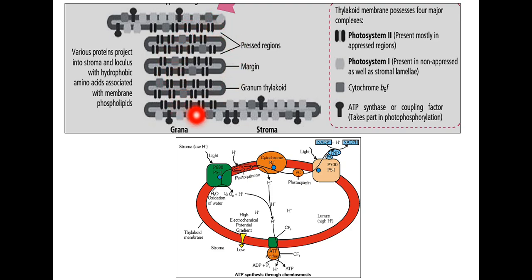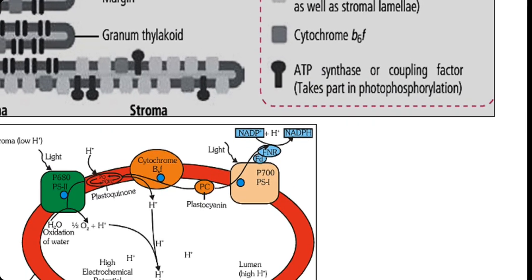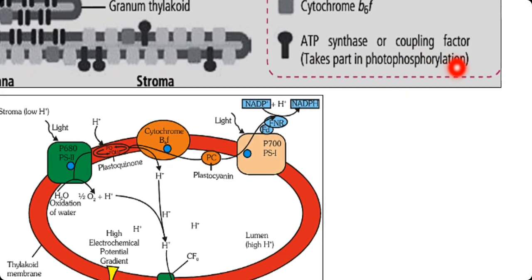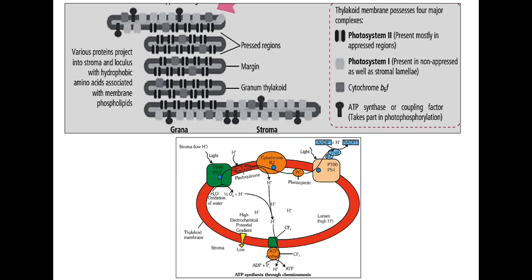This is a granum, and the fret membrane or stroma lamellae. The stroma lamellae has only PS1, but the appressed regions contain both PS2 and PS1 along with the ATP synthase. So you can call ATP synthase a coupling factor, CF factor also.